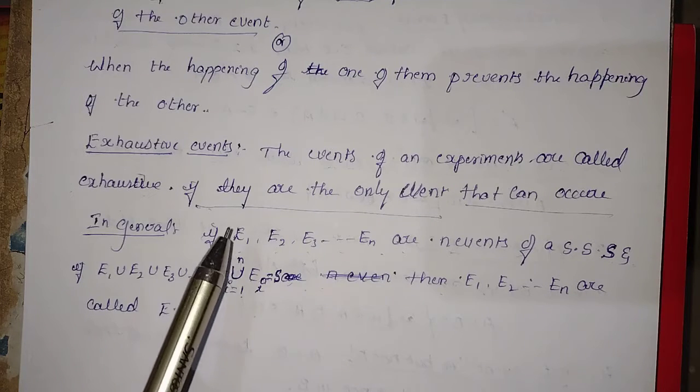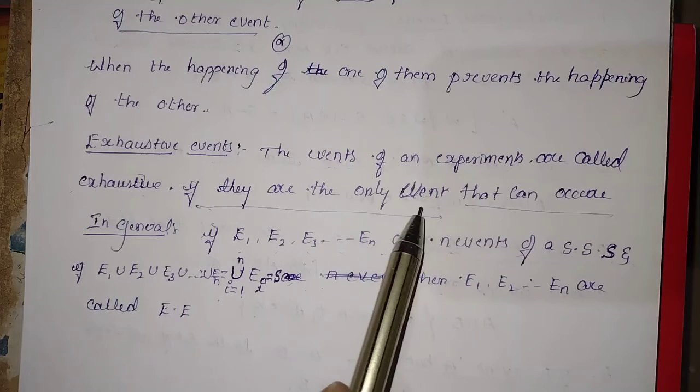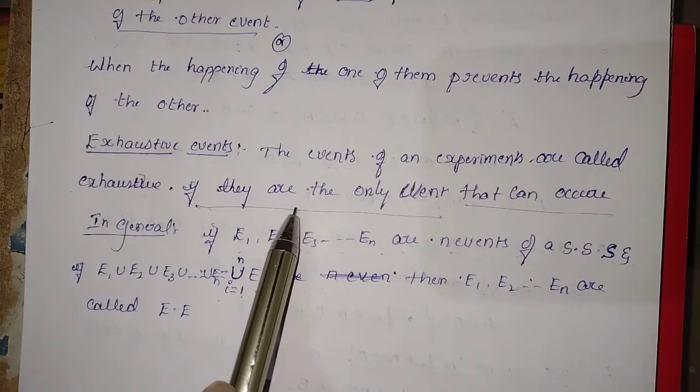The definition only states that they are the only events that can occur.